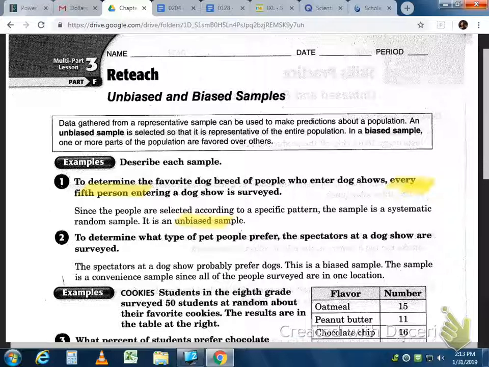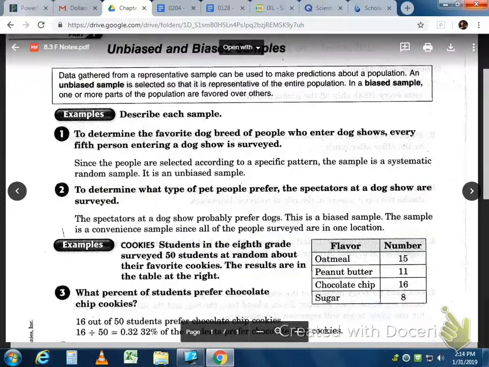But if you go to that dog show and try to determine their favorite type of pet, don't you think they're all going to say dogs? When you go to a specific place and ask what's their favorite pet, that's definitely going to be a biased sample. You wouldn't want to ask the favorite pet of somebody at a dog show or a cat show. Of course they're going to say that particular pet. So the difference is whether it's fair overall.